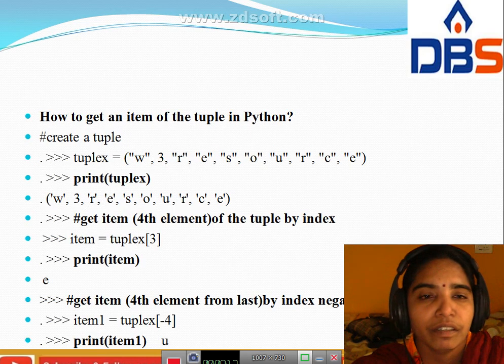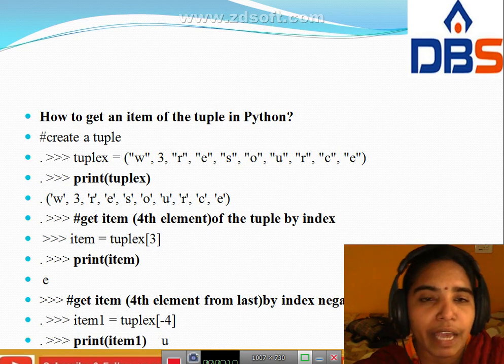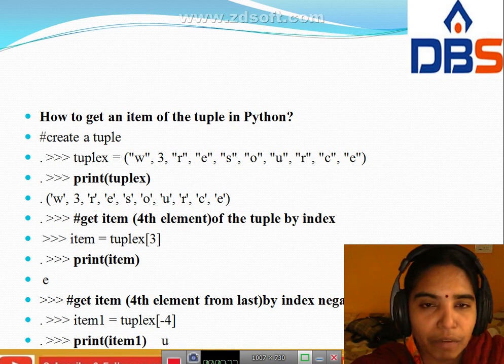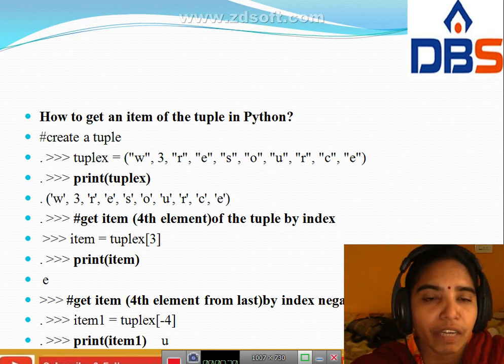Next point is how to get an item of a tuple in Python. You have to create a tuple first. I give tuple x equal to w3resource, that is w comma 3 comma resource.